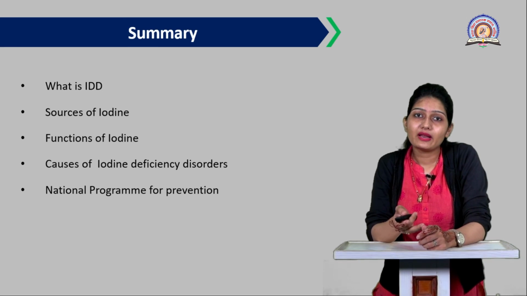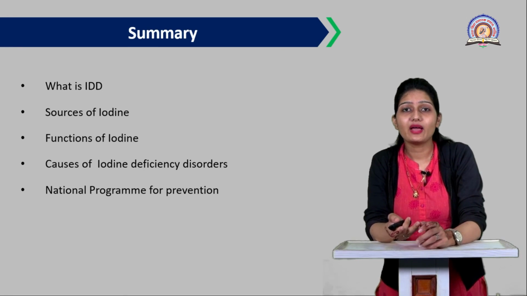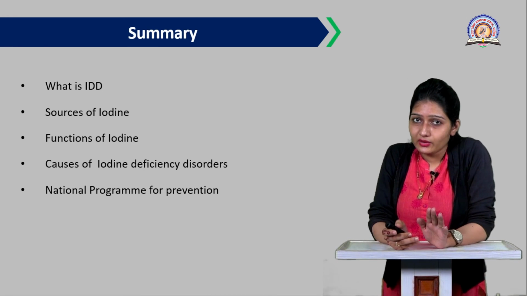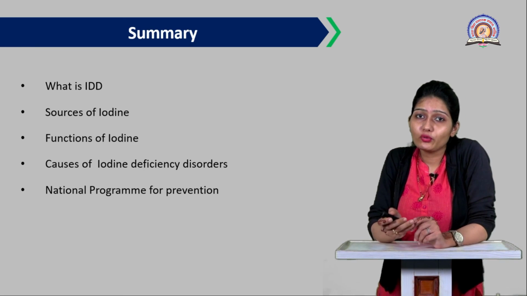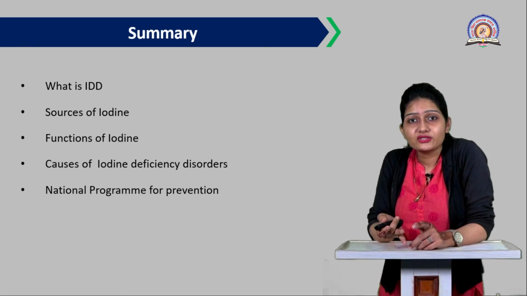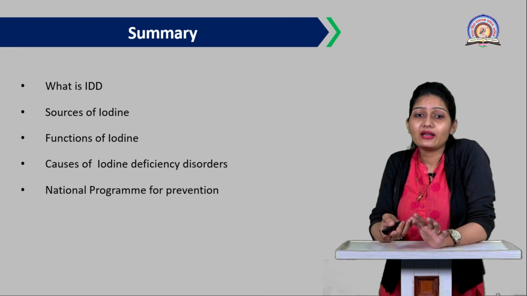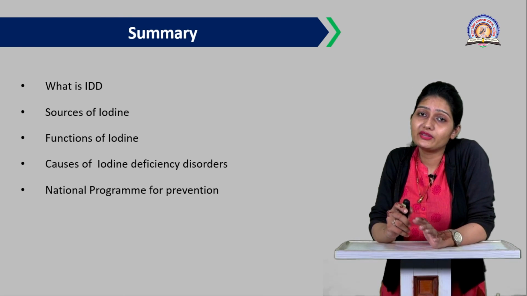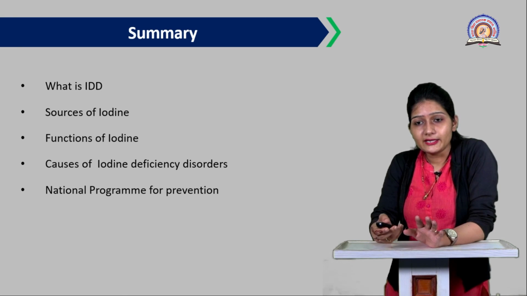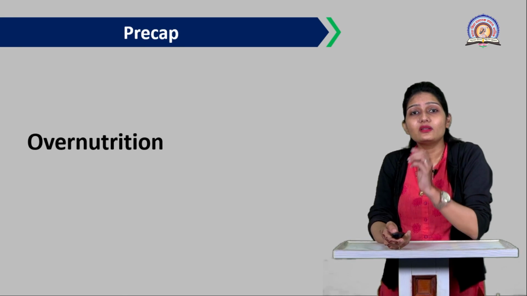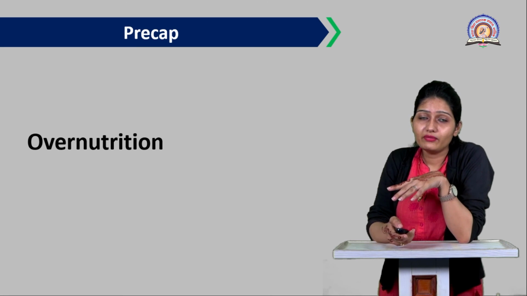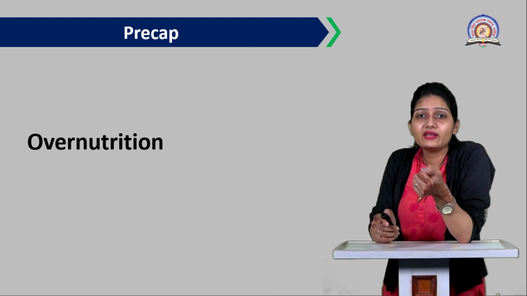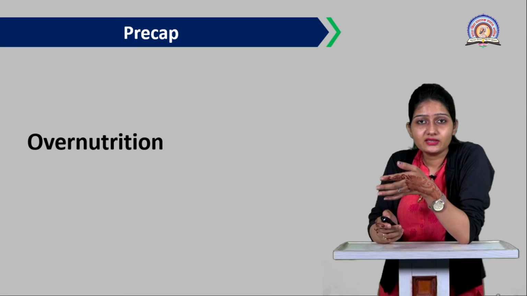So let's summarize this topic. In this topic we have studied what is IDD, iodine deficiency disorder, sources of iodine, functions and role of iodine, causes of iodine deficiency disorder, and the national program for the prevention of IDD. Now in the next lecture we are going to see poor nutrition, in which we will see obesity, coronary heart diseases, etc.